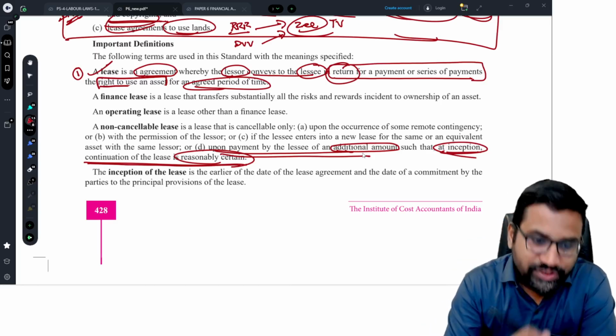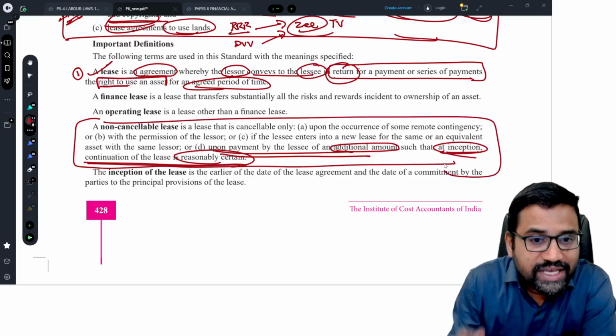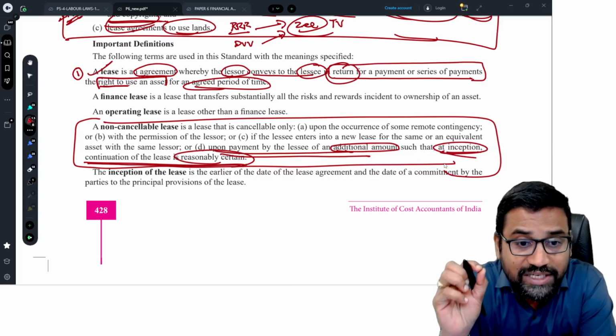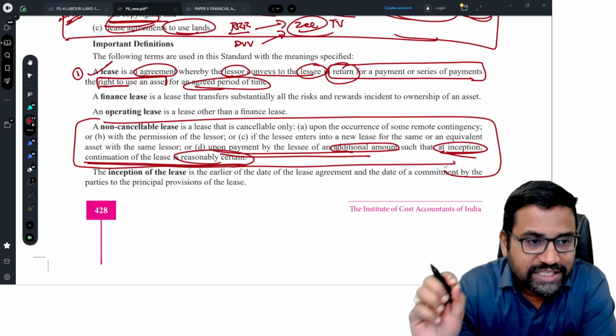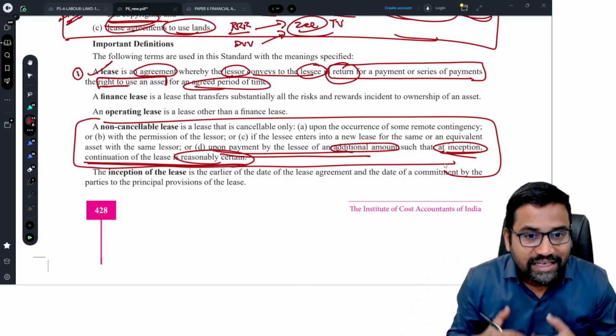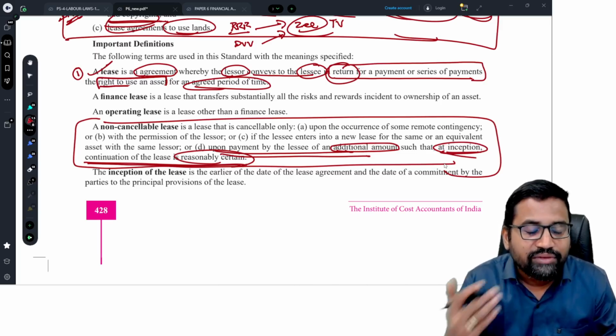So first of all, why are we learning this definition? I told you we are learning this definition because AS 19 is applicable only for non-cancelable leases. For cancelable leases, this standard is not applicable. First of all, what is a non-cancelable lease? A non-cancelable lease is a lease which is cancelable only for any one of the 4 reasons.